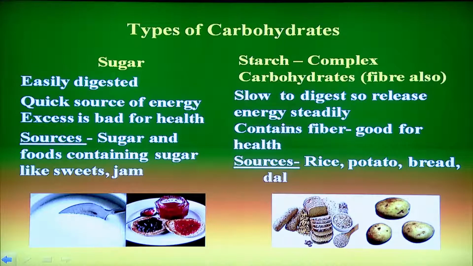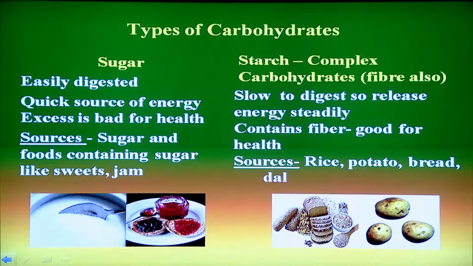You must have experienced drinking a cup of tea with a good amount of sugar in it, you get instant energy, but if you continue to eat a lot of sugar in daily life, you may be at risk for diseases. The sources are plain sugar, which is added to different types of food like sweets, jam, etc.